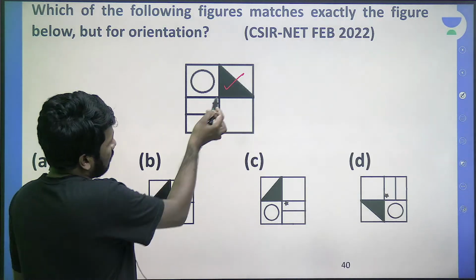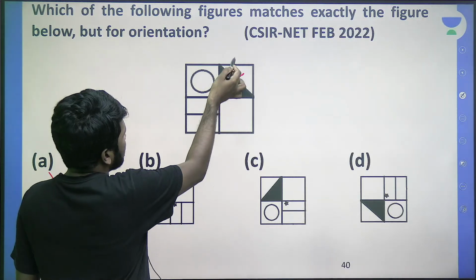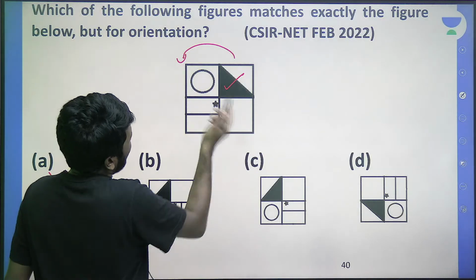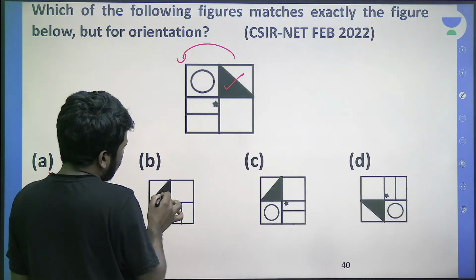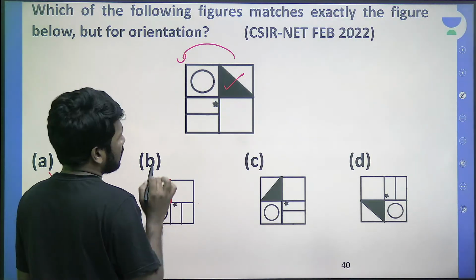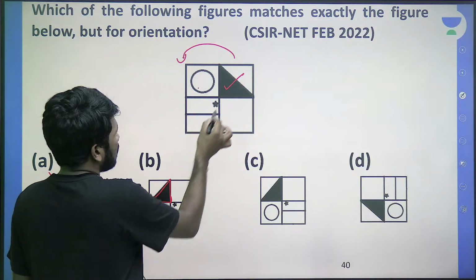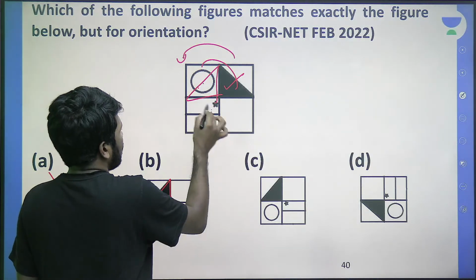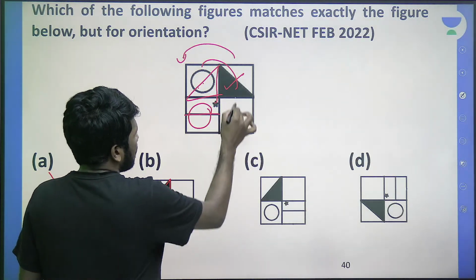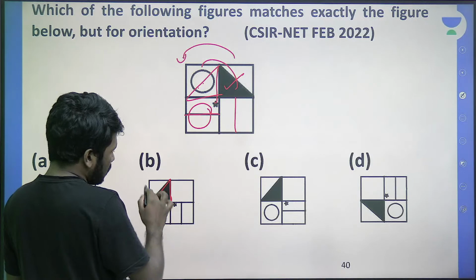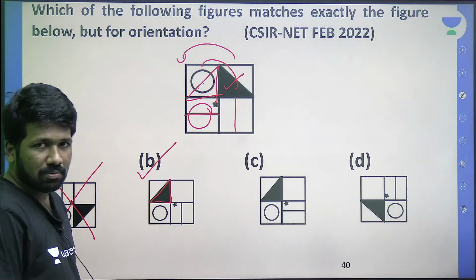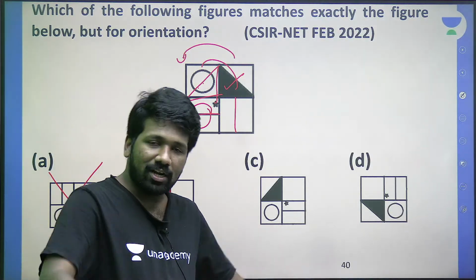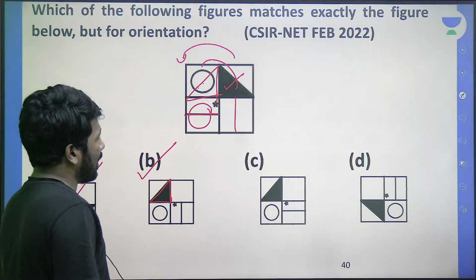Now, how can this picture be obtained? This picture, if you rotate anti-clockwise, the triangle will become here now, and the circle will shift like this and become like this, and the circle will come here, and this line will become like this, and all those three are satisfied in option B. So option B is the correct answer. Now let us verify other options to get more practice.